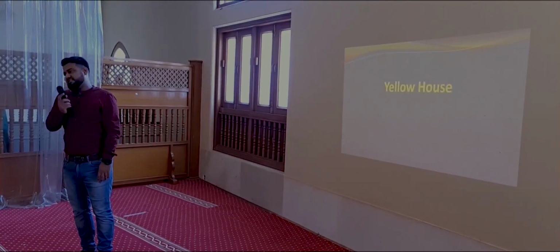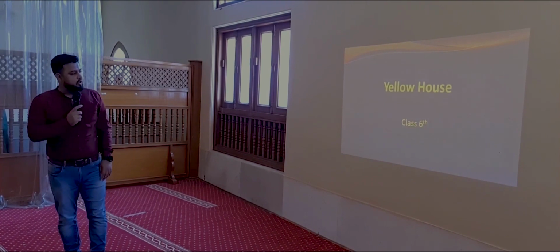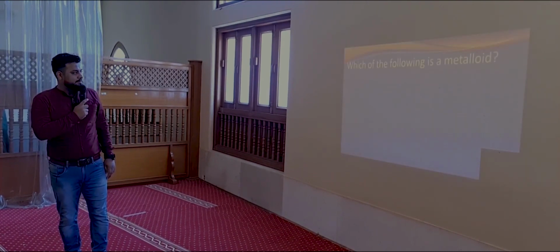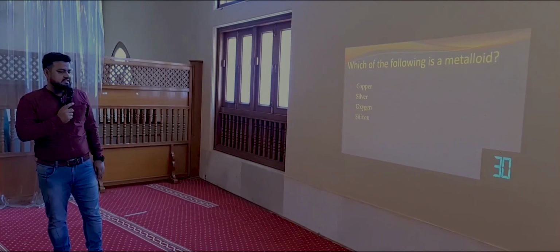Next question is for class 6th. Let's begin. Are you ready? Which of the following is a metalloid? Have you got the question? Which of the following is a metalloid? Okay, so here are your options: copper, silver, oxygen, silicon.